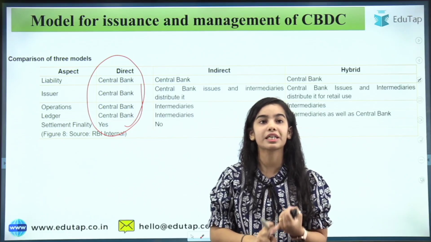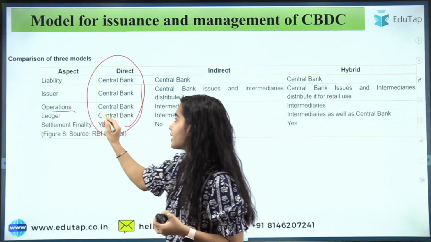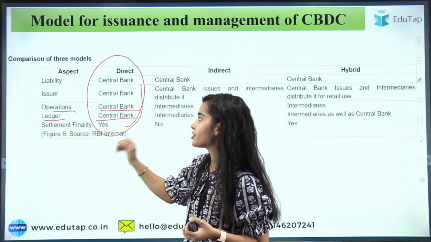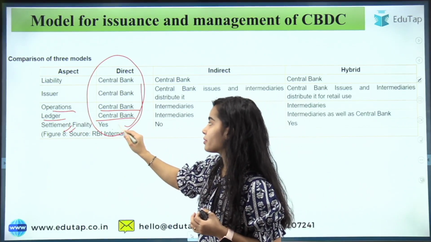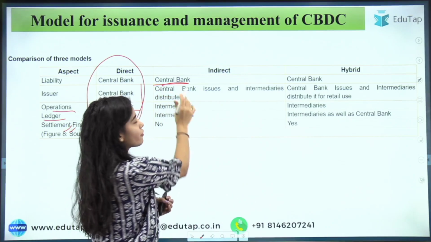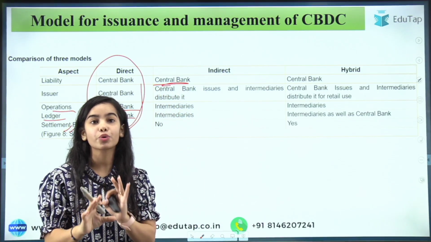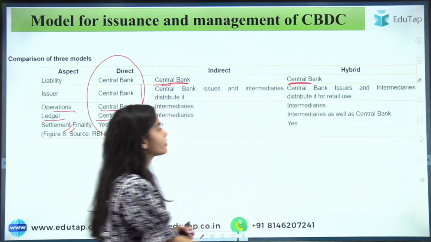Okay, so here you can see that in the direct model, everything is done by the central bank. The liabilities are of the central bank, because the central bank is issuing the currency, the operations are done by the central bank, the ledger is kept by the central bank, and the settlement finality, that is the decision of the settlement, is taken by the central bank. In the indirect model, of course, the liability, because RBI is issuing it, will always be of the central bank.